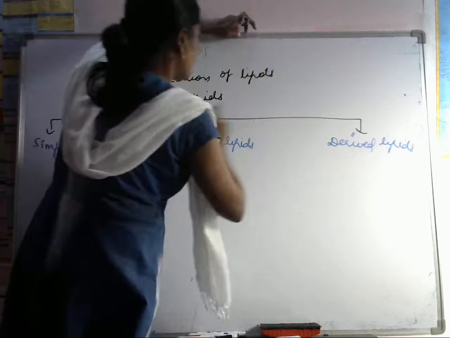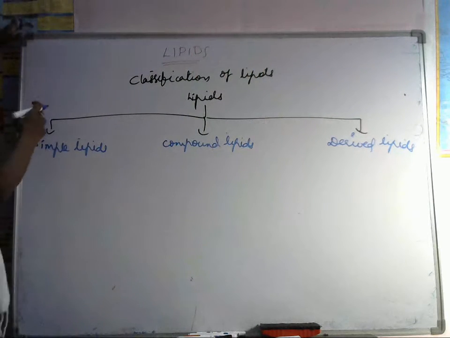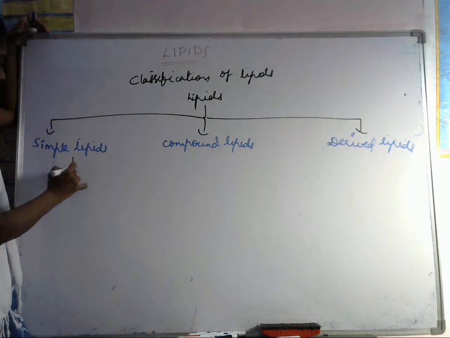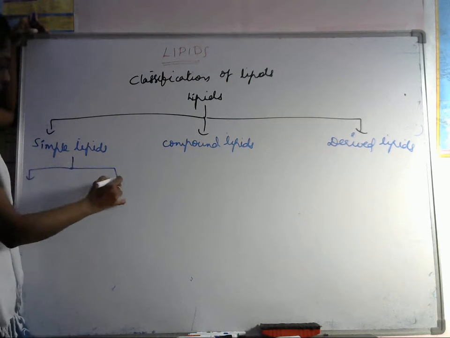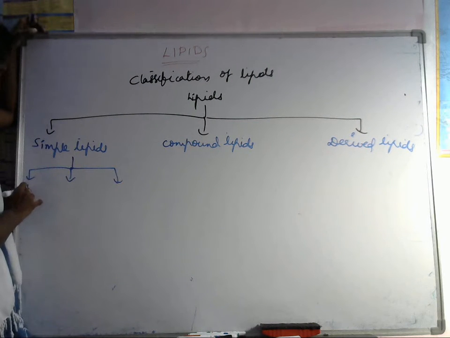Again these simple lipids are classified into three types, which are triglycerides.